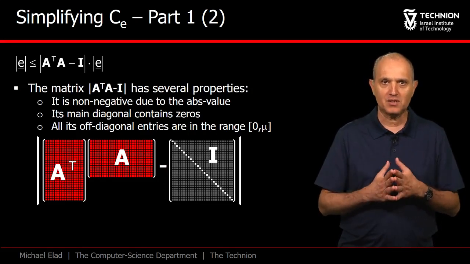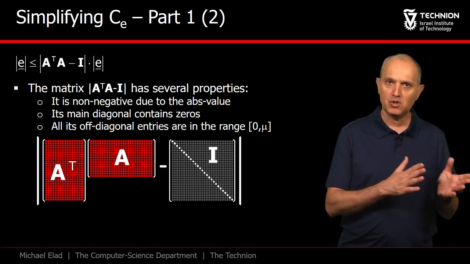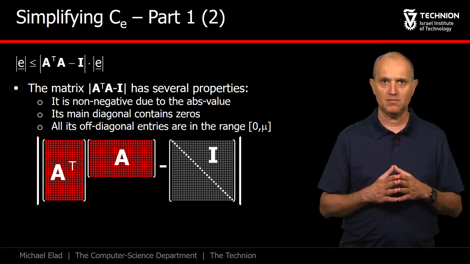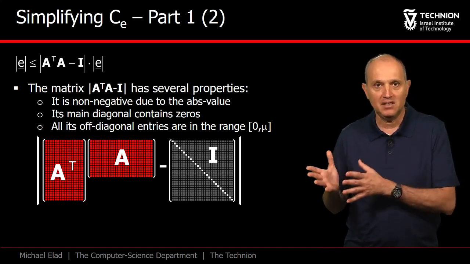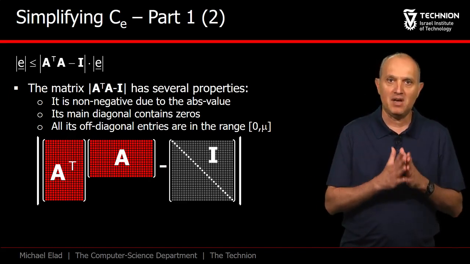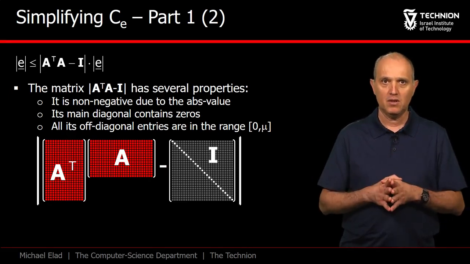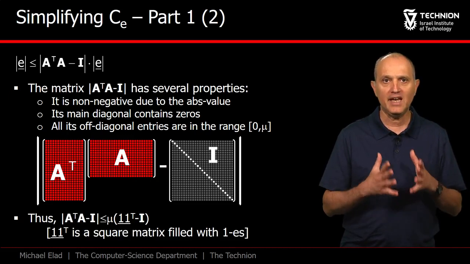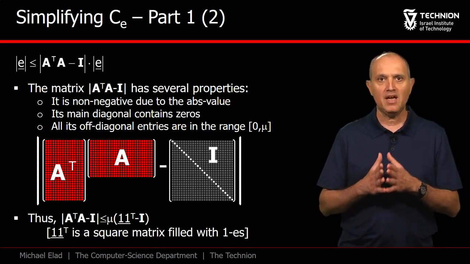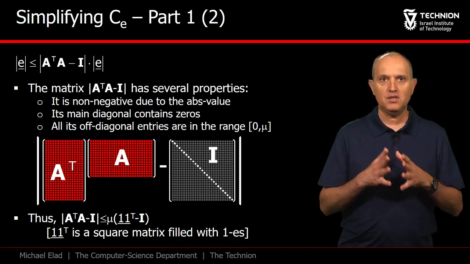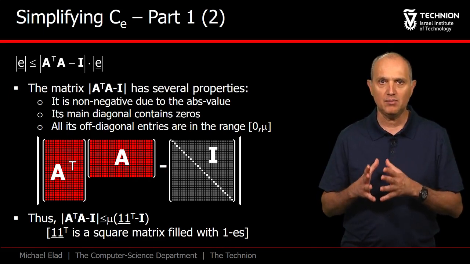This is the Gram matrix, known to have 1s on its main diagonal and values in the range minus mu to mu in the rest of the entries. Therefore, the absolute value of A transpose A minus the identity must have zeros in the main diagonal and values between 0 and mu elsewhere. This matrix can be upper bounded entry-wise by a matrix that has zeros in the main diagonal and mu elsewhere. This is written formally as a matrix of 1s minus the identity, all multiplied by mu.